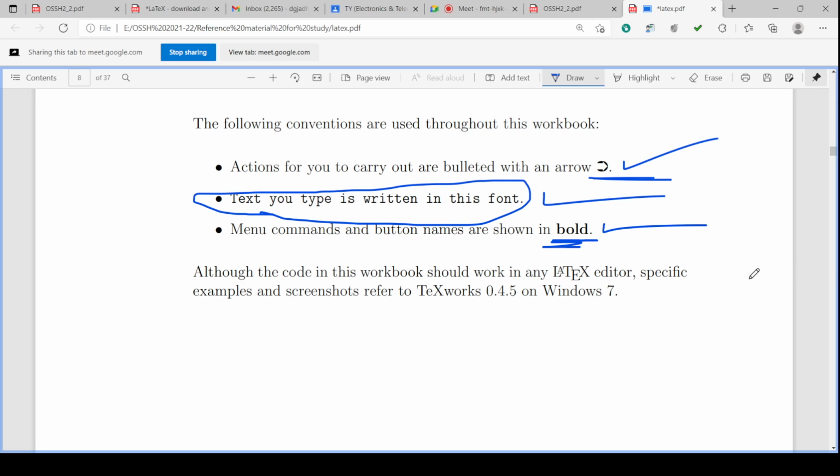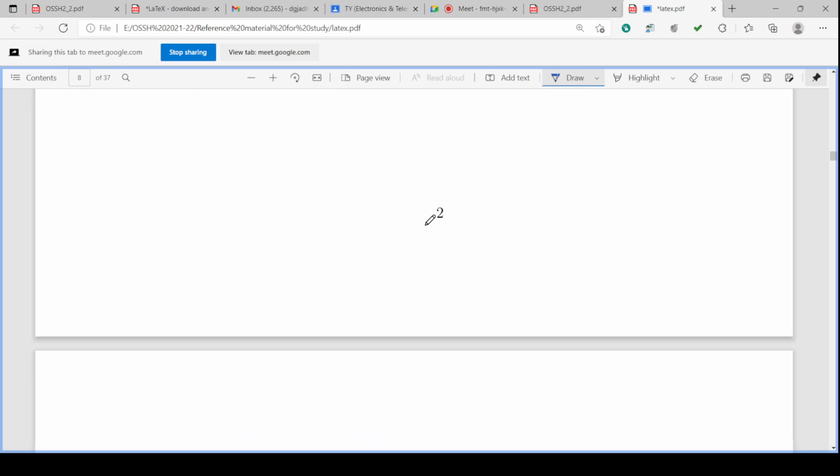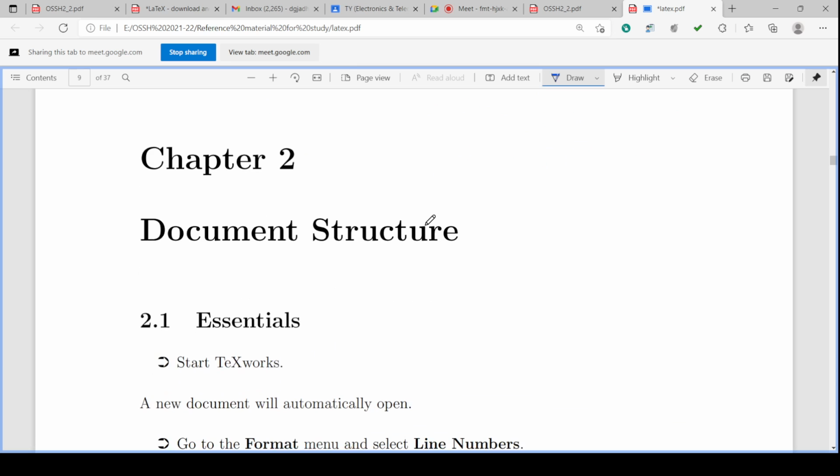Although the code of this workbook in the LaTeX editor, specific example, so TextWorks 0.4.5 in Windows 7 is there. Its screenshots are also shared in this. So in Windows 7, TextWorks 0.4.5 is there. Using that, whatever the specific examples are there, their screenshots are also shown in this.